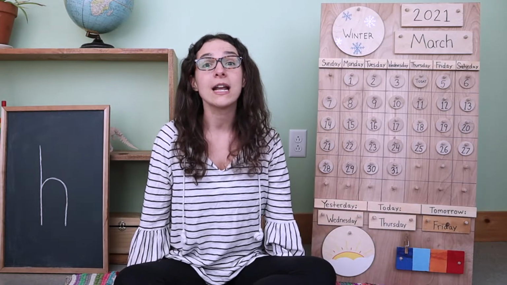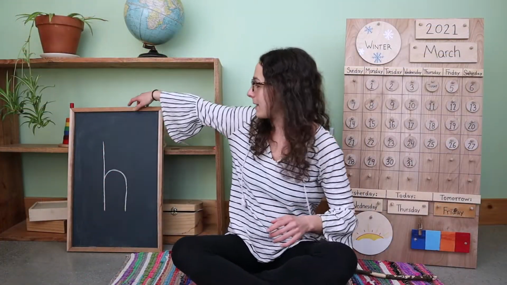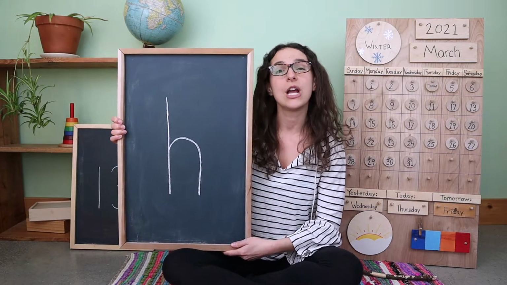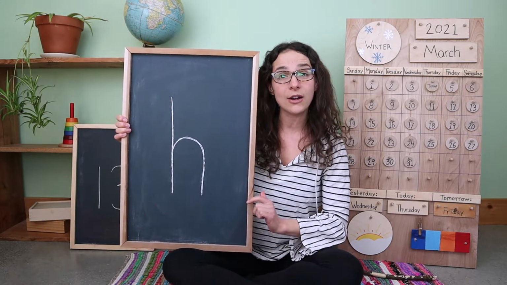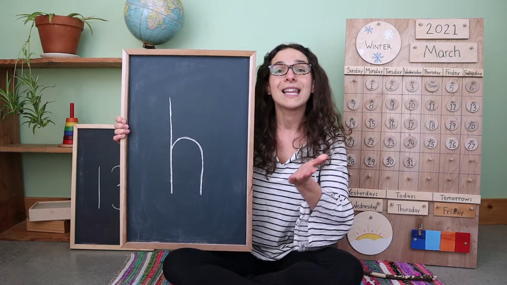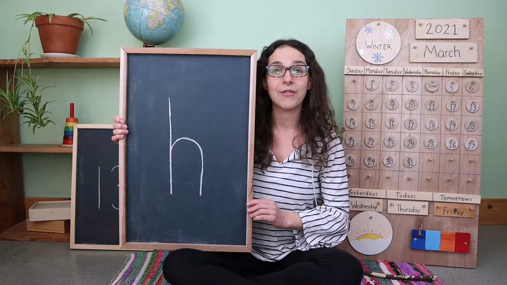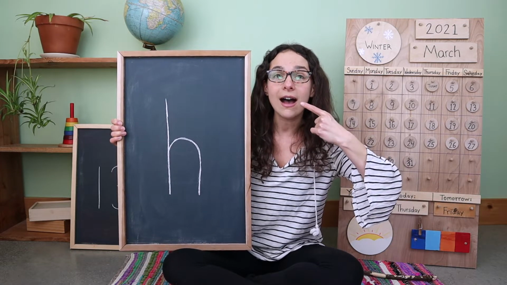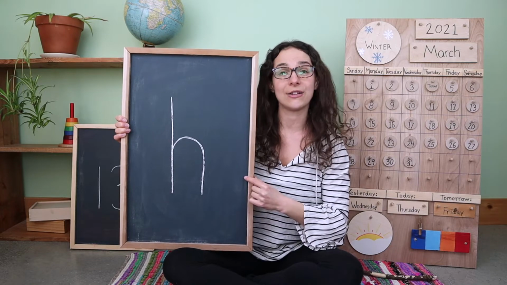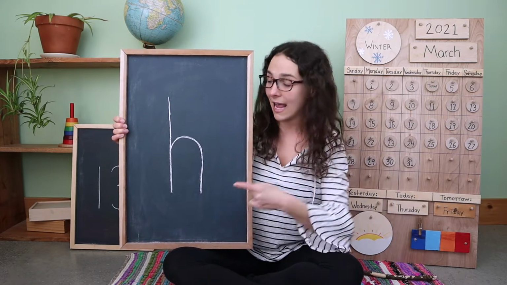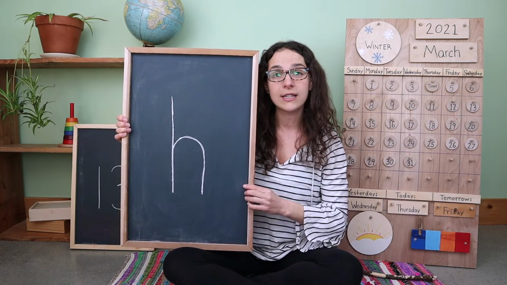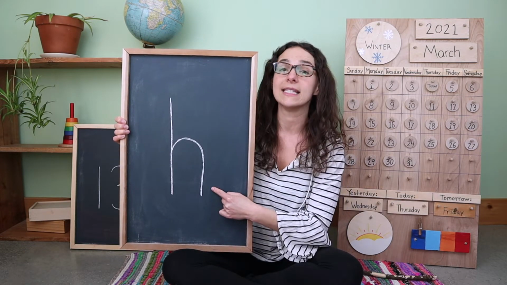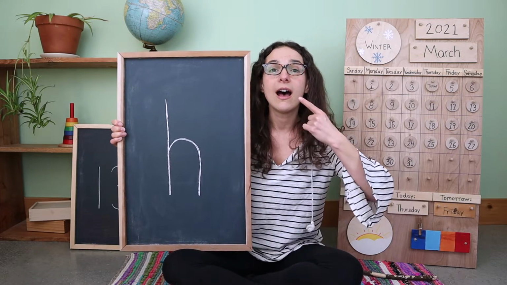Now it's time to move on to the letter and the number of the week. So this week, we have been talking about this letter. Do you remember what sound this letter makes? Let's make that sound together on the count of 3. 1, 2, 3. This letter says, and do you know what letter this is called? H. That's right. This is a lowercase h, and H says,